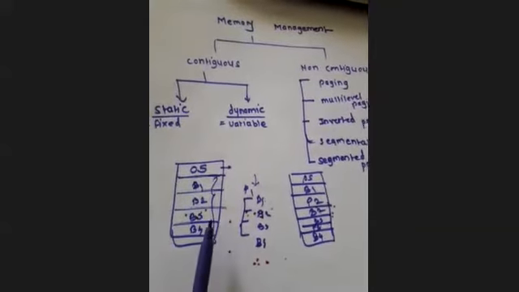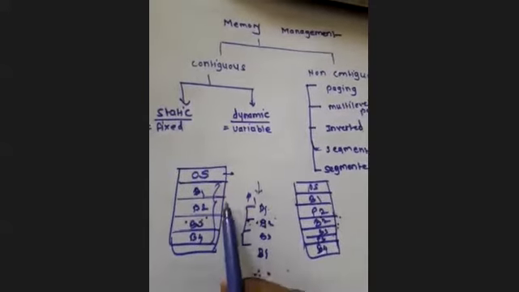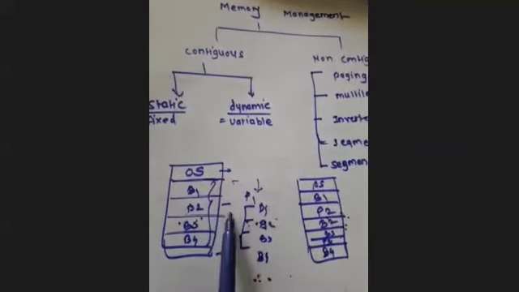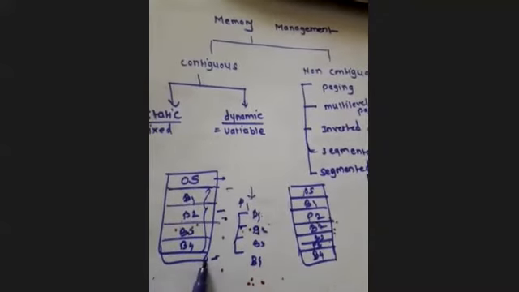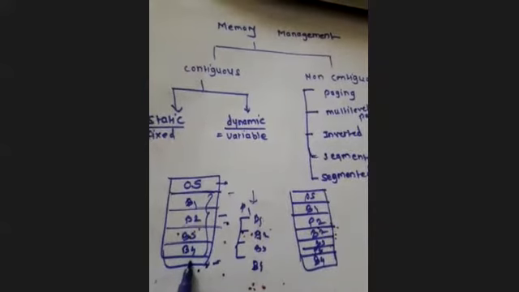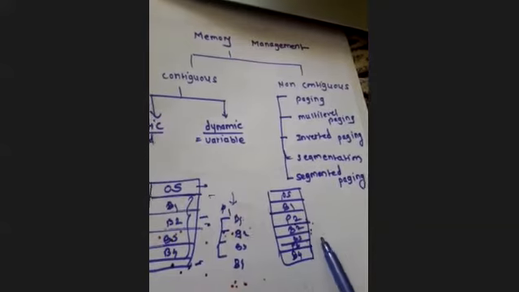Spanning of process means, मान लो यहाँ कहीं थोड़ी जगह है, इधर थोड़ी जगह है, इधर थोड़ी जगह है, so I will put some part here, some part here, and some part here. No, it is not allowed. This is the limitation. Spanning of the process is not allowed in contiguous memory allocation, but it is possible in non-contiguous memory allocation.